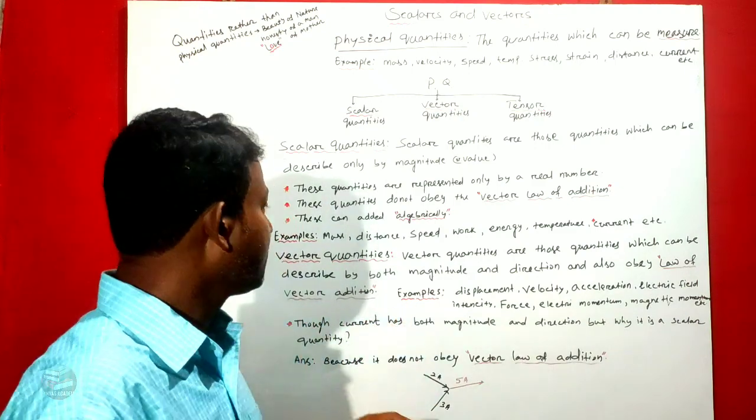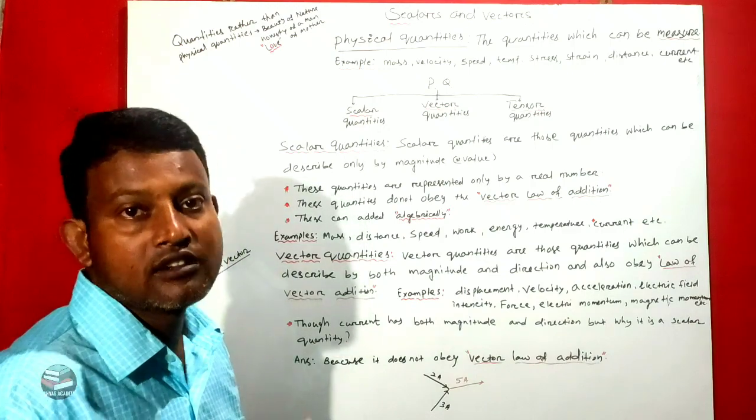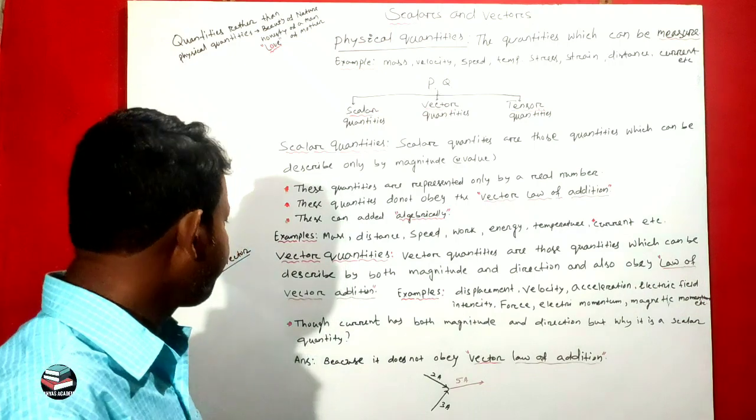These three conditions make a quantity a vector quantity.